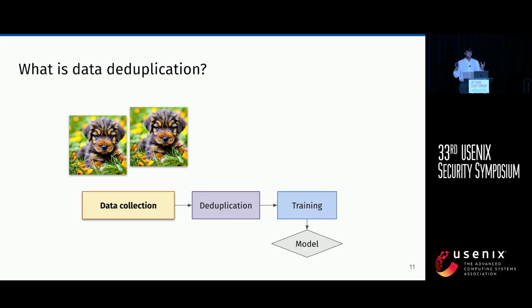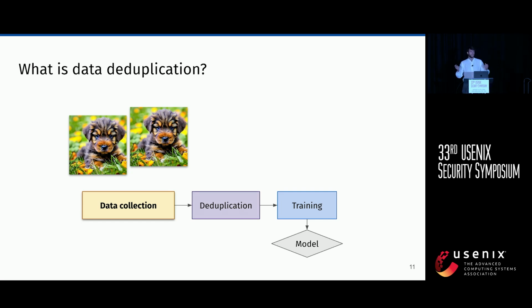Just to give a brief primer on data duplication: people usually deduplicate data, as Jeremy said earlier, to improve the privacy of the training data, because previous work showed that duplicated data are more likely to be memorized by a model, but also to improve the performance of models. For example, for the DALL-E model from OpenAI, they also observed that deduplication improved the quality of generations.